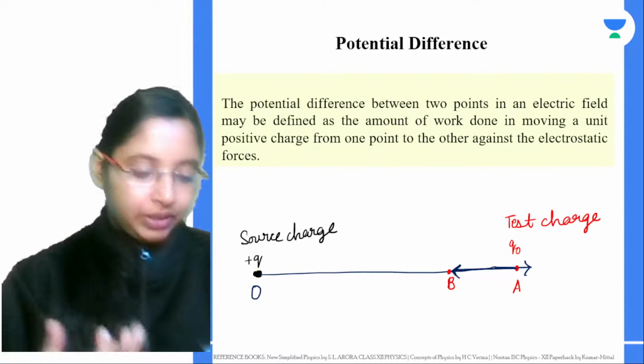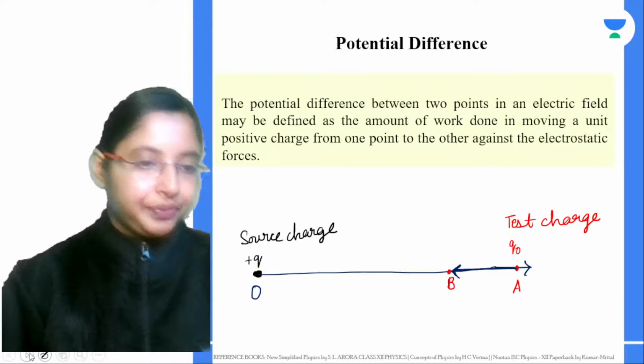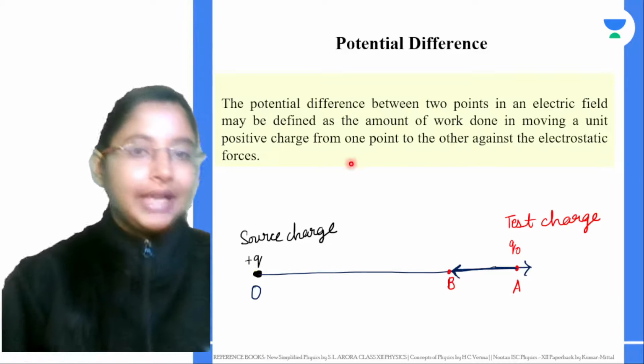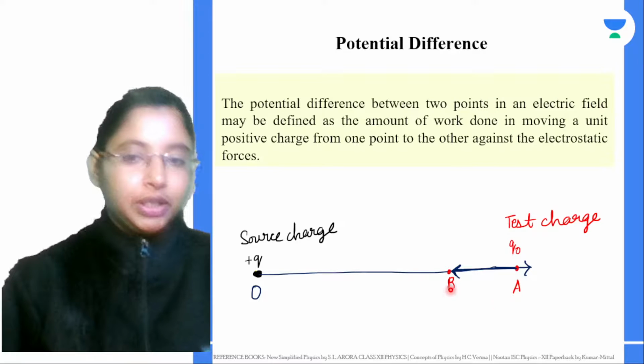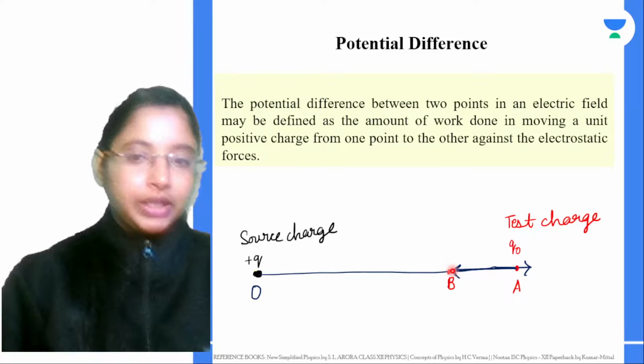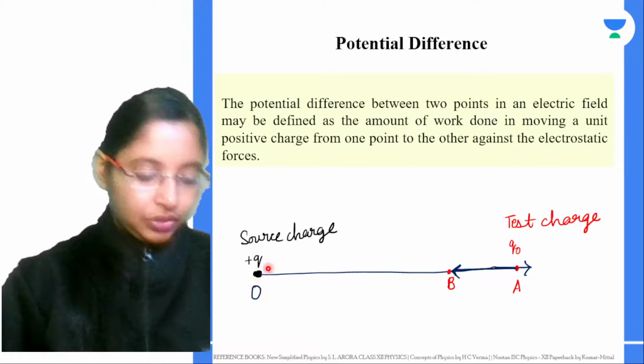Then if you want to do it, some work has to be done. So that basically becomes your potential difference. So potential difference between 2 points in an electric field may be defined as the amount of work done in moving a unit positive charge from one point to another against the electrostatic forces because of this source charge.